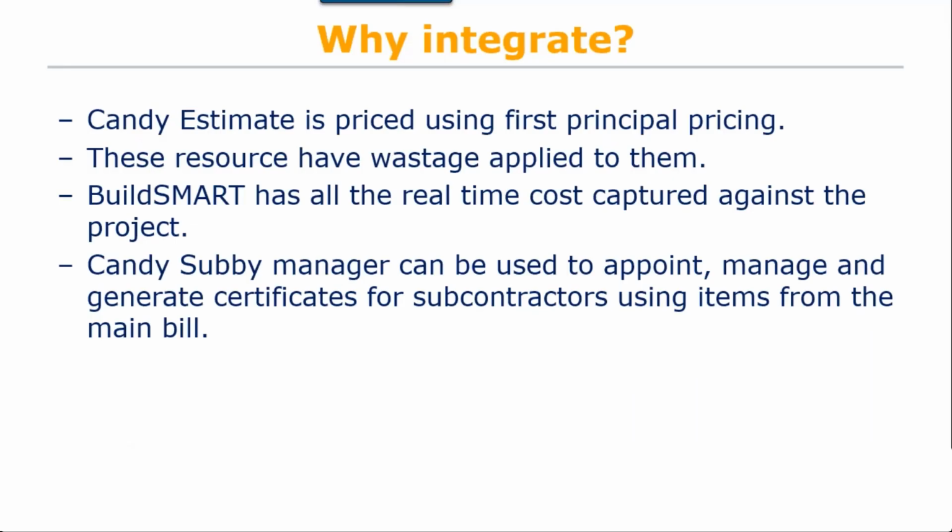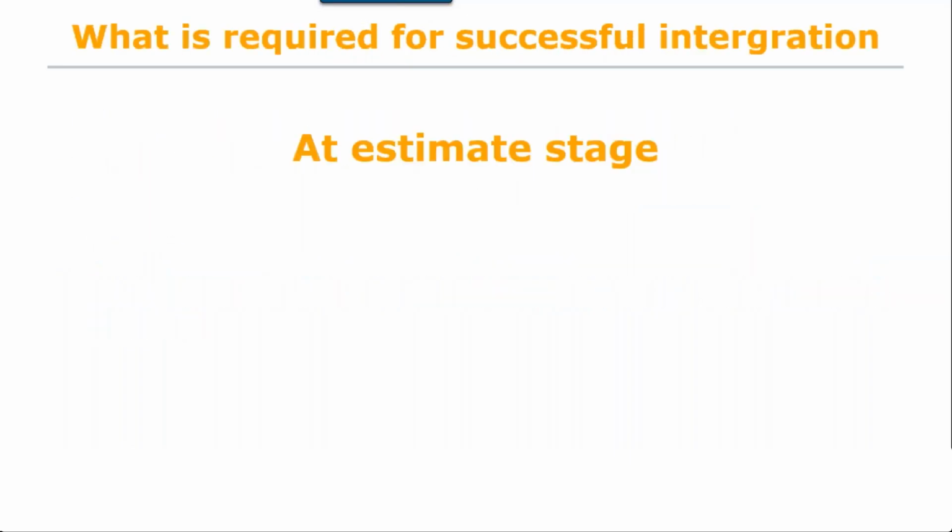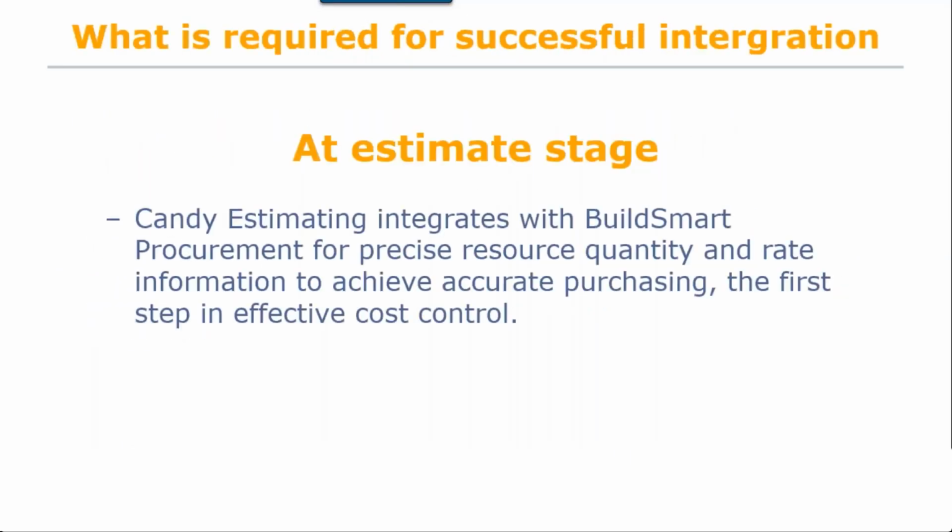Why integrate? Candy estimating is priced using first principle pricing. These resources have wastage applied to them. BuildSmart has all the real-time cost captured against the project. Candy Subcontract Manager can be used to appoint, manage, and generate certificates for subcontractors using items from the main bill.